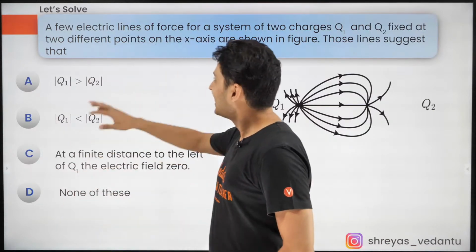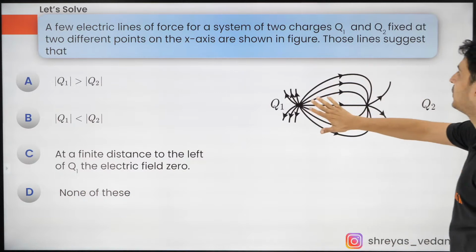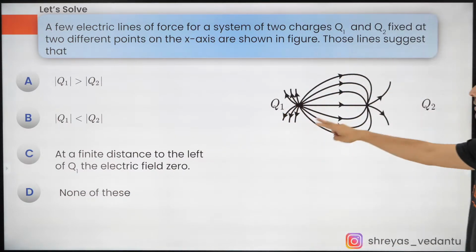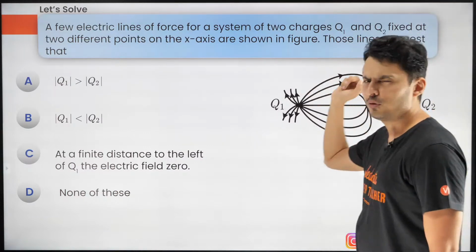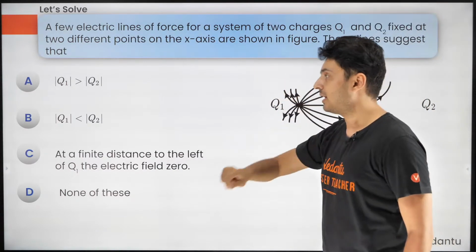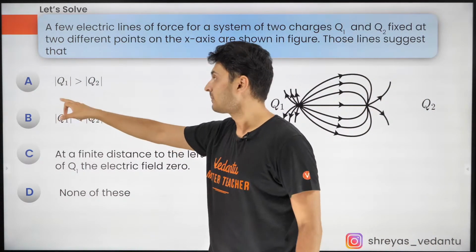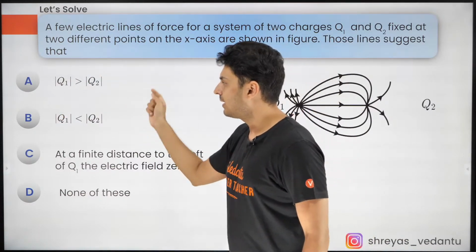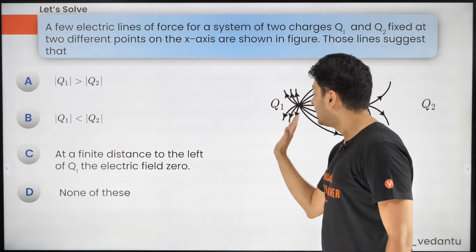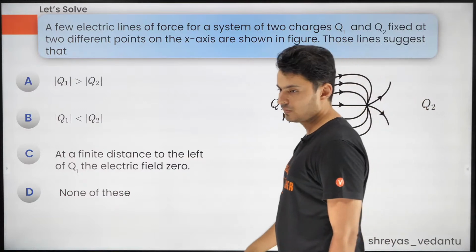A few electric lines of force for a system of 2 charges, Q1 and Q2, fixed at 2 different points on the x-axis are shown. Very beautiful question. Those lines suggest that the magnitude, not the sign, of Q1 is more than Q2, or the magnitude of Q1 is less than that of Q2. At some distance to the left of Q1, the field is 0, or none of the above.